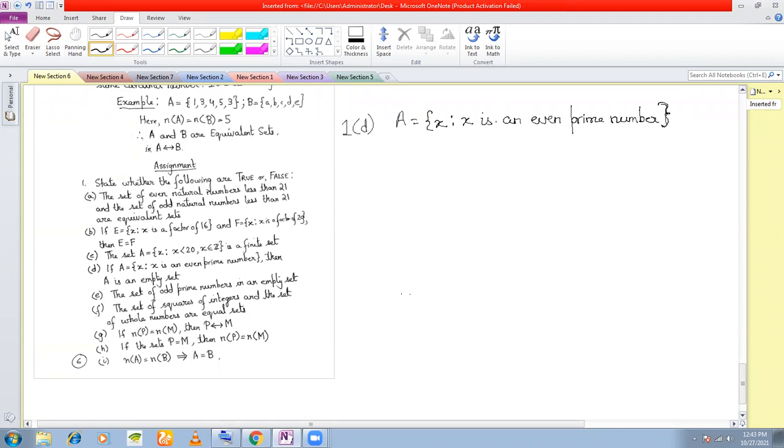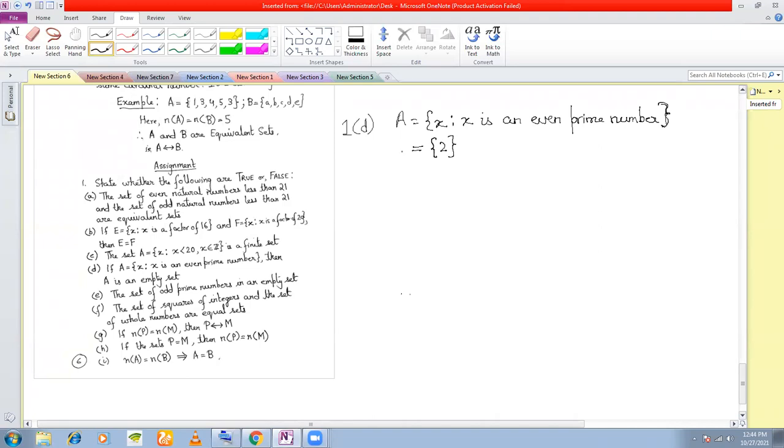A very interesting question. Can you tell me, are all the prime numbers odd? Is there any even prime among the numbers? Yes, sir. Which one? It is 2. Yes, 2 is the only even prime. So this set has only one element, which is 2.